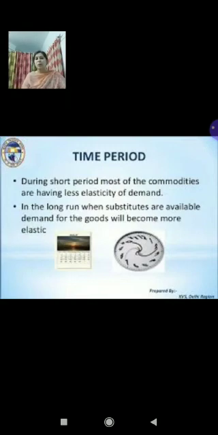It is written, during the short period most commodities have less elasticity of demand. In the long run, when substitutes are available, demand for goods will become more elastic. Is that clear to you, children?